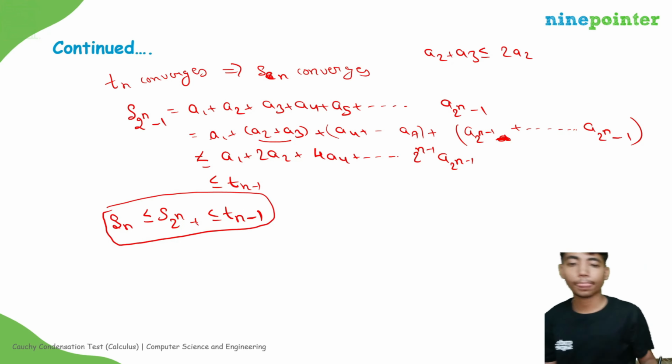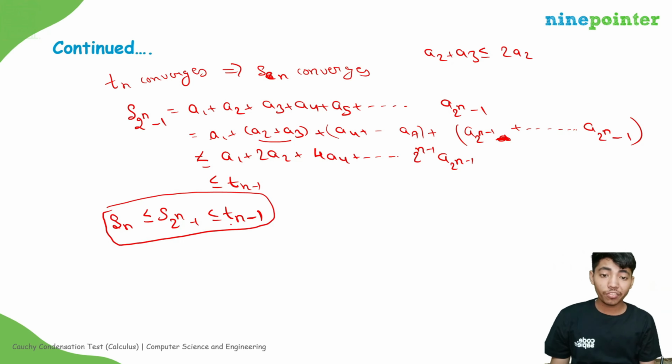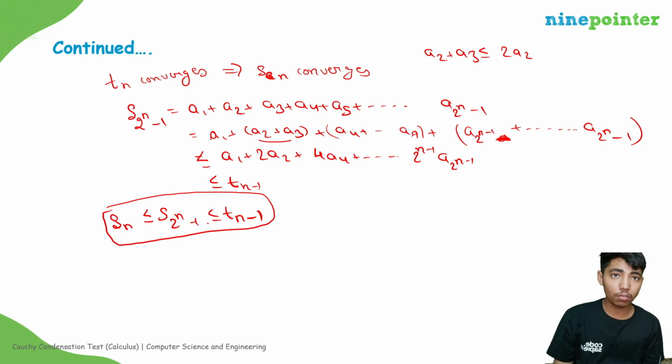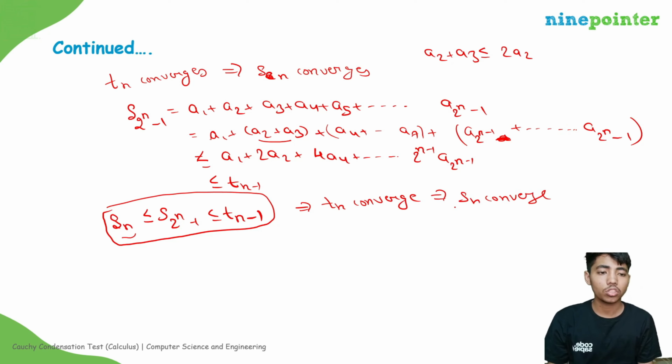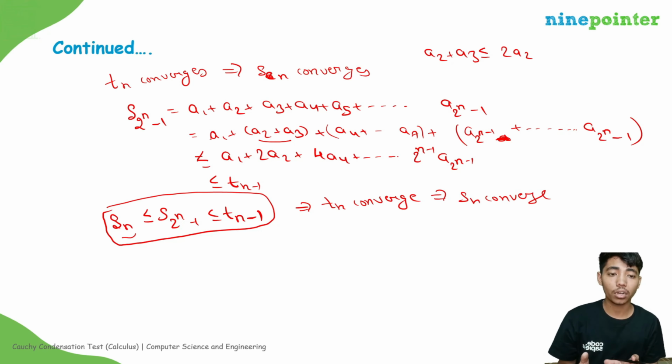So if Tn converges, then T of n minus 1 converges. If T of n minus 1 converges, this implies S of 2 to the power n minus 1 converges using the comparison test. And using the comparison test, we can also get that Sn converges. This implies Tn converges implies Sn converges. So we have proved both the forward and backward parts: if Sn converges, then Tn converges, and if Tn converges, then Sn converges.